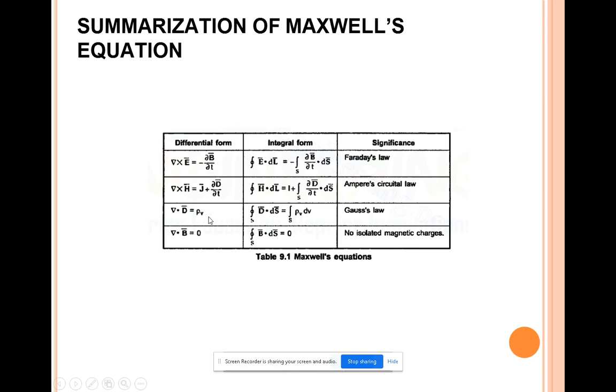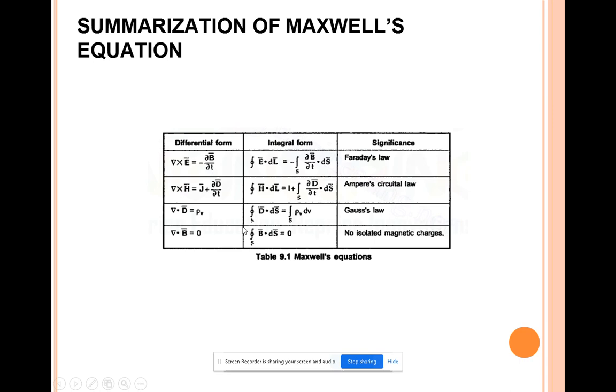That's all. If you remember either one, you can easily write the other one, that is the integral form. For example, del dot D vector equal to rho v: if you take the integral on this side, you have to take the integral on the other side too. When taking the integral, it is with respect to some value, either a surface integral or a volume integral, that has to be written.